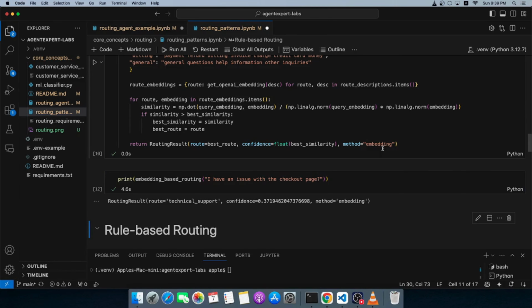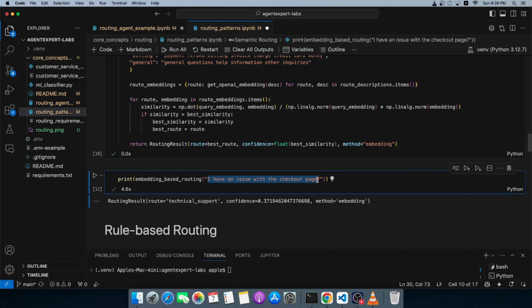Again, it's rightly pointed to technical score, but I'm not very happy with the confidence score. The reason also is because you look at the description that we've captured here. The description probably needs to be a little more detailed so that the confidence increases. We'll have to provide it with a lot more examples. A lot more examples should be added to the description. And then you can use the semantic router with very high confidence score.